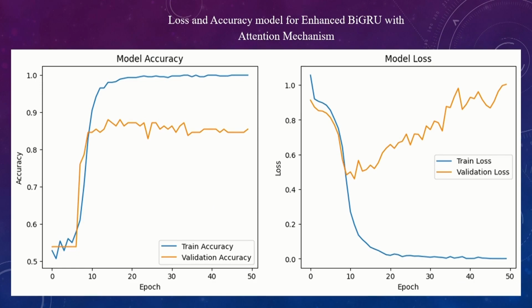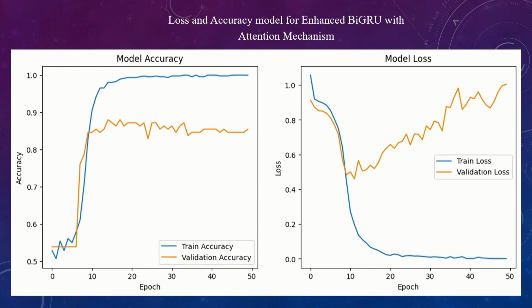But when we checked the robustness of the model, we realized that when we enhanced the BiGRU with attention mechanism, there was a gap between the training loss and the validation loss, which indicated overfitting on this particular model.